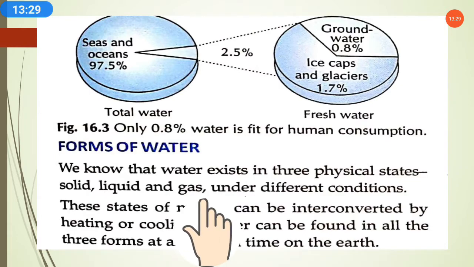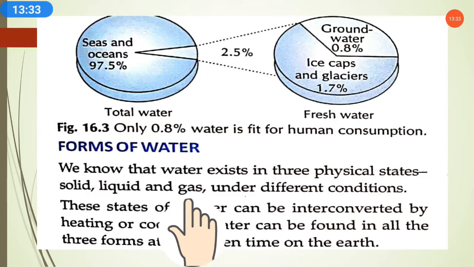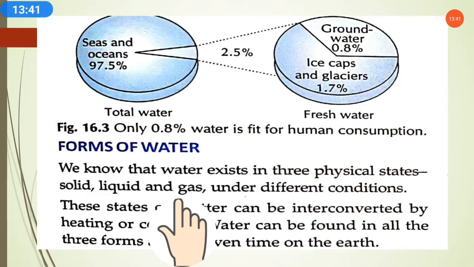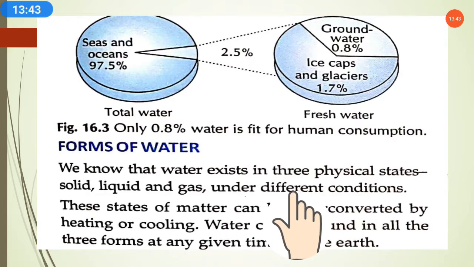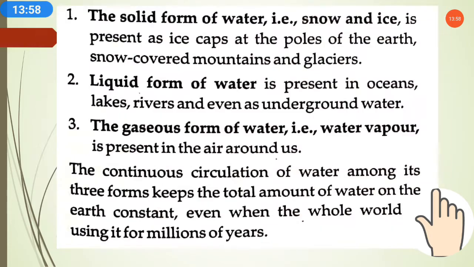These three states of matter can be interconverted by heating or cooling. If we heat the water or cool the water, the state of water will change, and we know it very well. Water can be found in all three forms on the earth at any given time. It is not necessary that water will always be in one form only. It can be converted to any form, and can be found in any form on the earth at any given time.